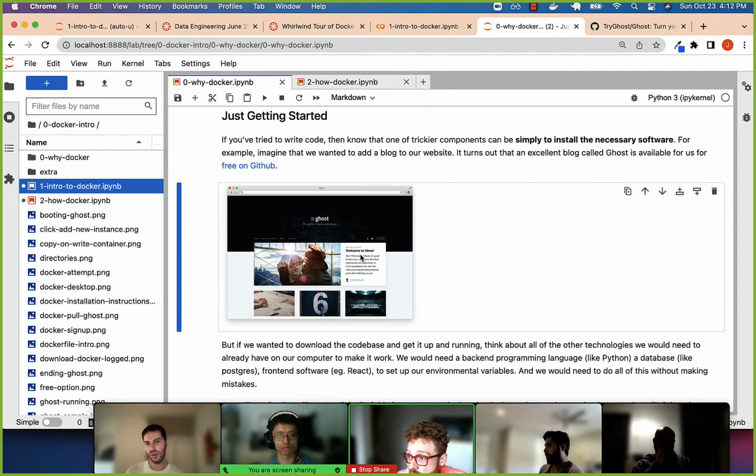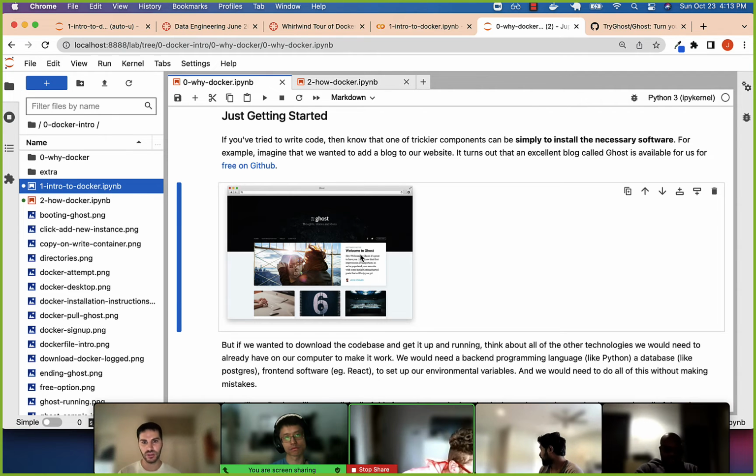It's going to require the right backend programming language, whether it's Ruby or Python, and the correct database to be running. If React, some sort of JavaScript library, is necessary, well, that needs to be installed too. And for all of these different pieces of software, you better install the compatible version so that they can properly talk to each other and also talk to the code base, right?